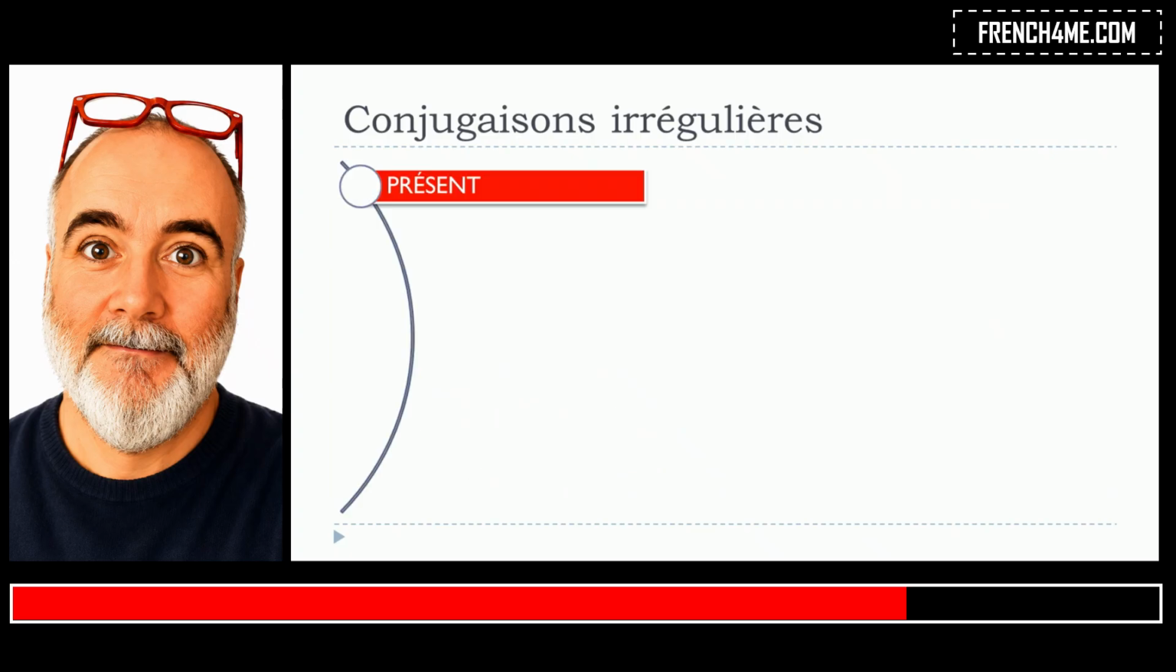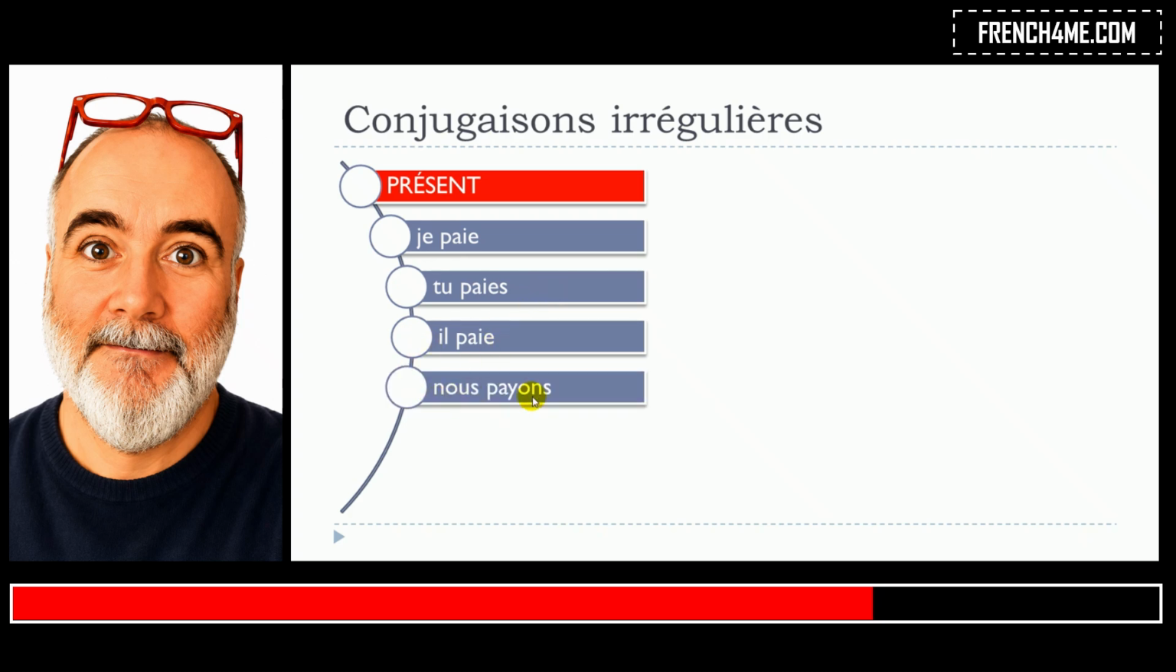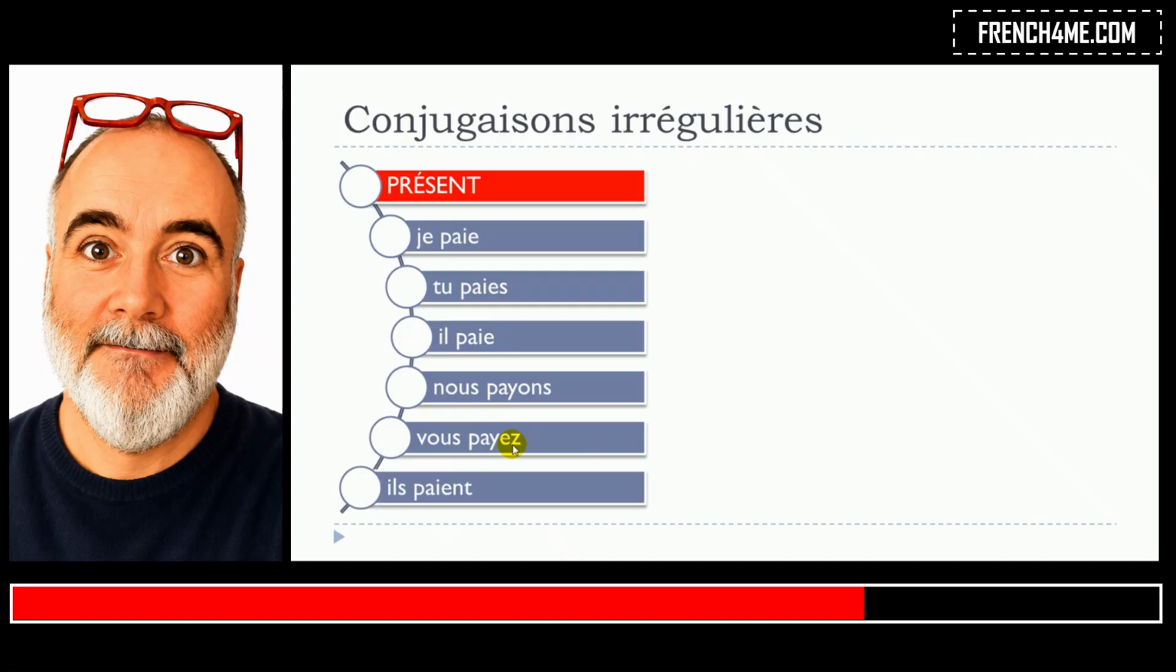So we'll start with the présent. Je paie, tu paies, il paie, nous payons, vous payez, ils paient. What you can see is that this Y disappears and is replaced by this I. So it does concern the je, tu, il. For nous and vous, you can see that the Y is still here, so it's not a problem. It follows the normal rule of conjugation for the verbs of the first group.